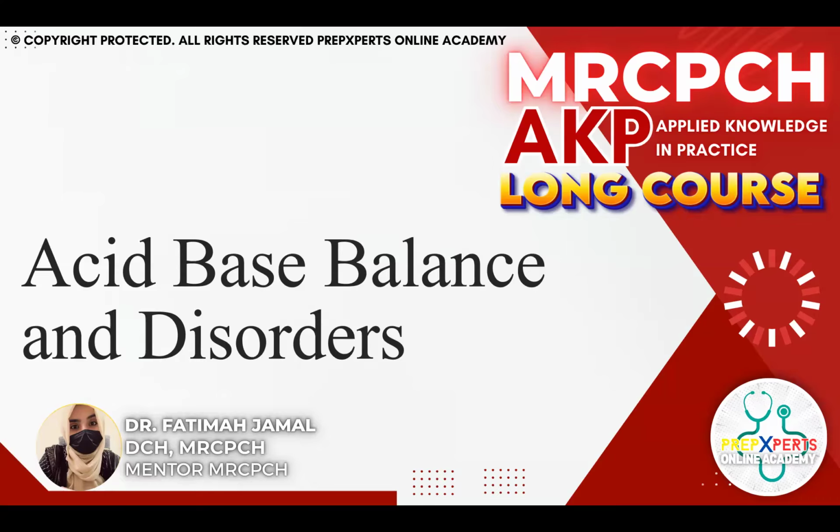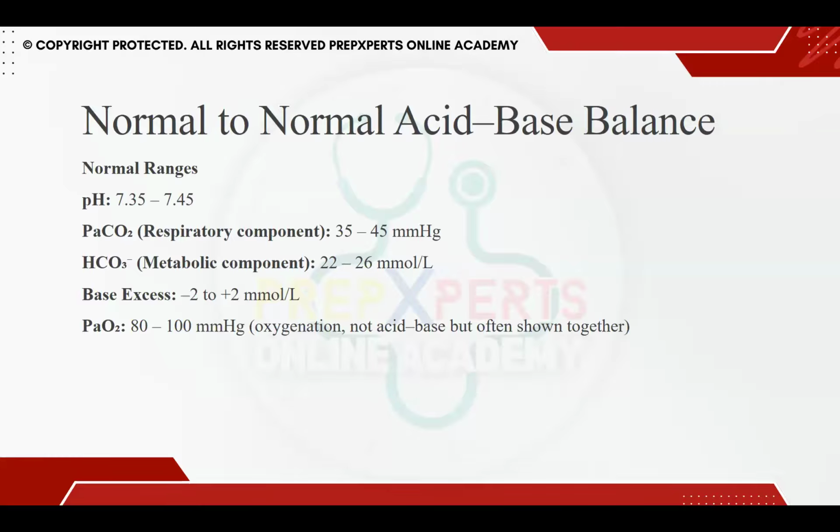Acid base balance and disorders. Initially we have to understand what is normal acid base balance. Obviously, we all know that pH is 7.35 to 7.45. This is the normal pH, the pH that the body is always trying to maintain. PaCO2 normal value is 35 to 45. Bicarb is 22 to 26. Some books say it is 24 to 28, but we are going to stick with the 22 to 26 value.